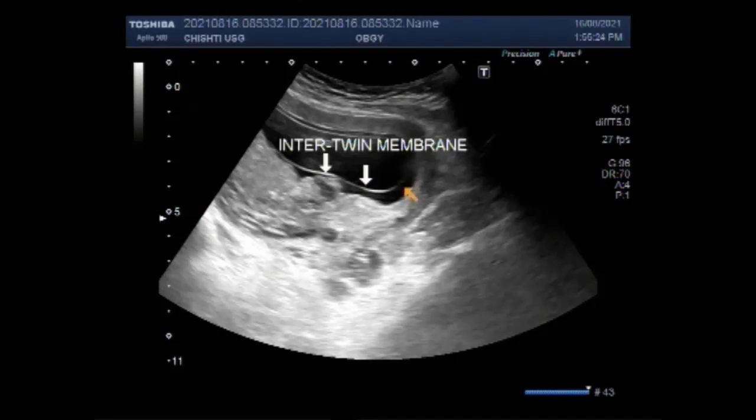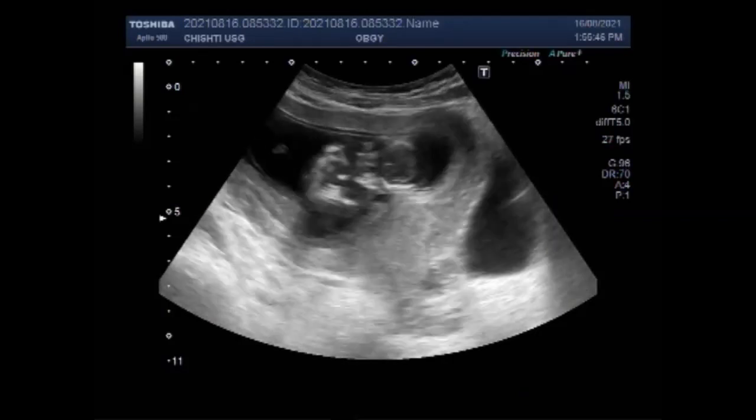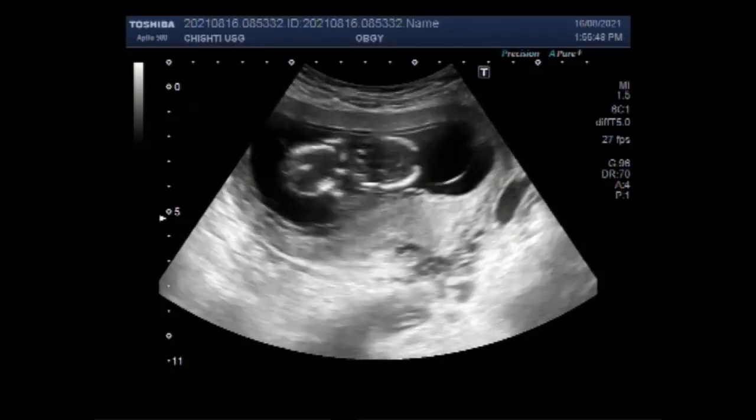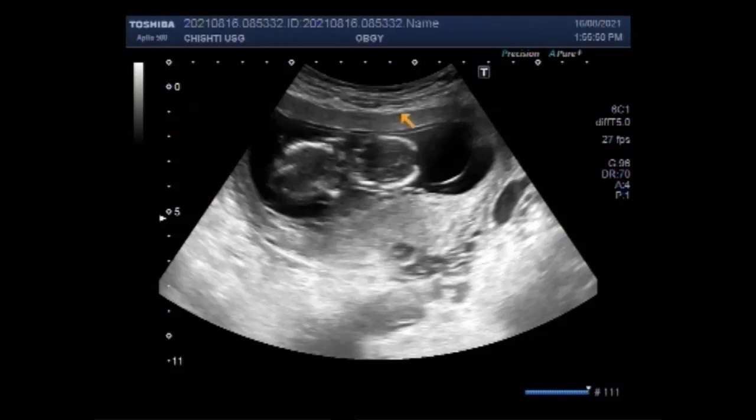Now you can see this is the intertwin membrane, and there are two gestational sacs. The one gestational sac is empty with no fetus, that is an embryonic pregnancy or blighted ovum, and the other has a fetus with missed abortion. There is fetal demise with no fetal cardiac activity, no fetal movements, and no blood flow is seen in this fetus, which is the missed abortion.